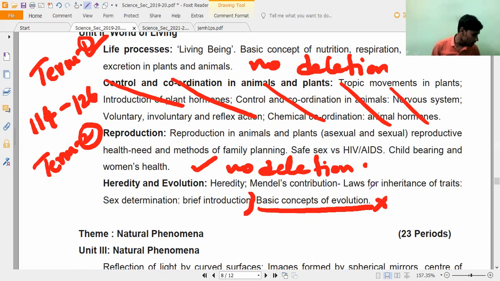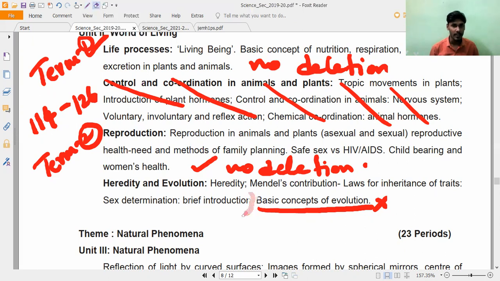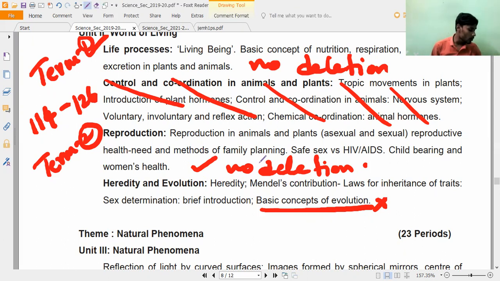So open page number, I will tell you. One minute. Yes, page number 147. All of you check it. Page number 147. Sex determination, basic evolution. Till there it is there. On page number 147 you have the evolution heading. Have you seen it? Please check it. Yes, sir. So from evolution onwards, deleted.